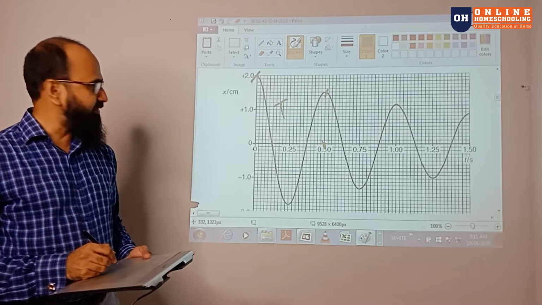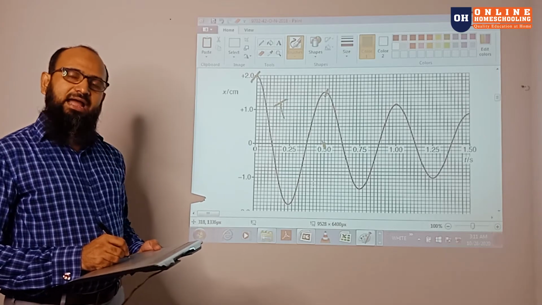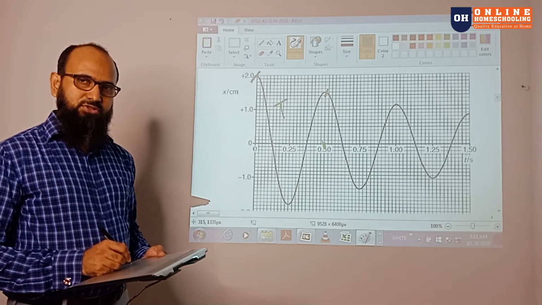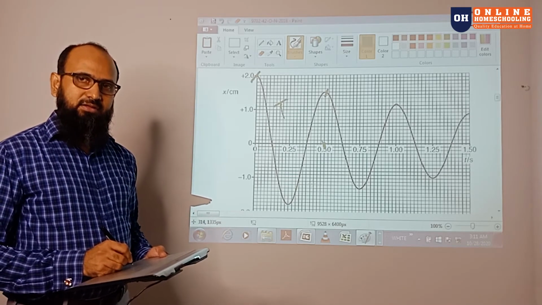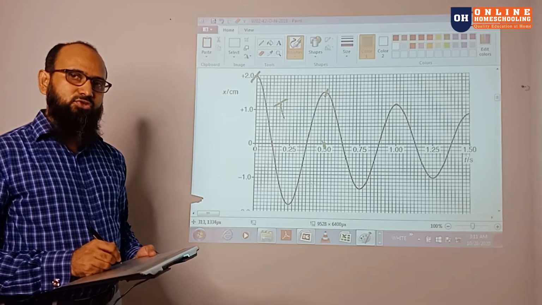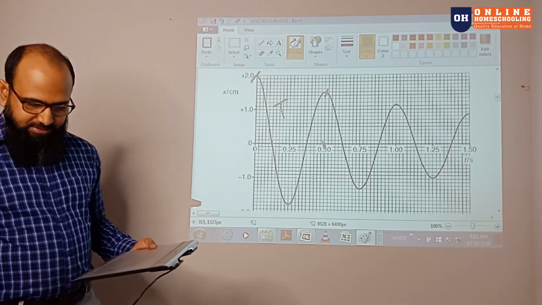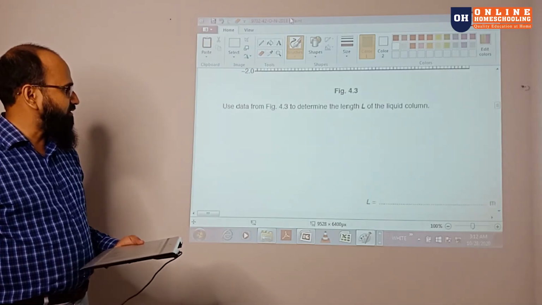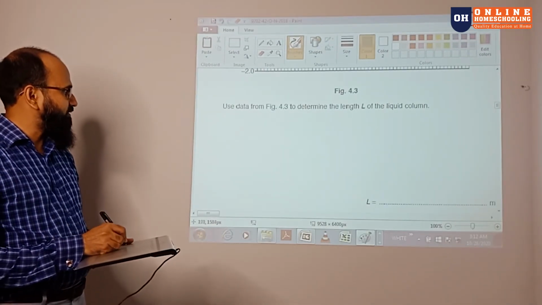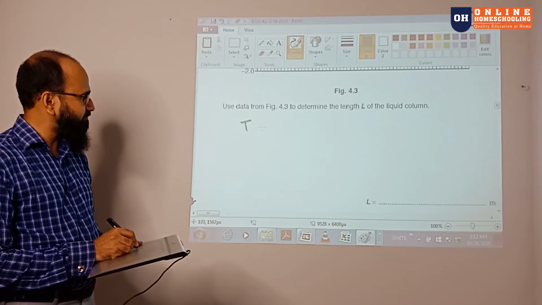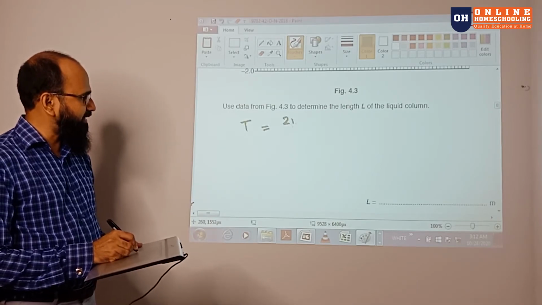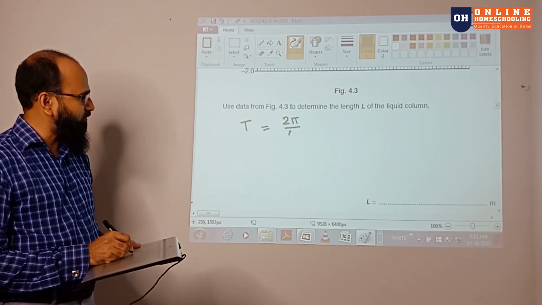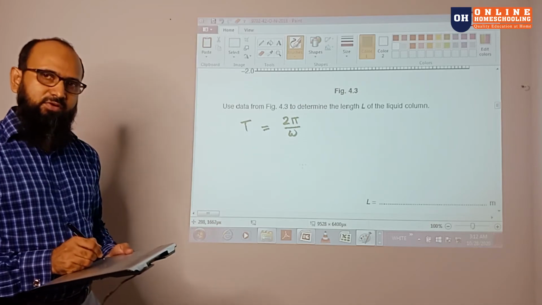So from this graph we can calculate the T over there, and you already know omega equals 2π by T. So you can easily calculate this part. T equals 2π by omega, where omega is the angular speed.